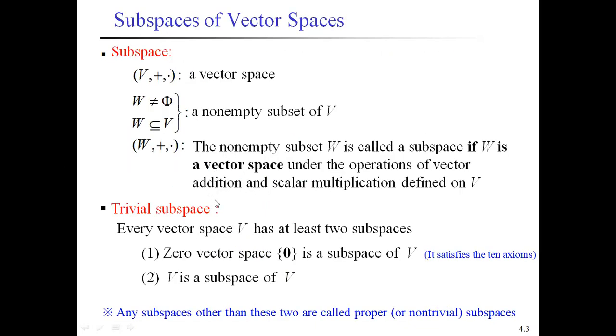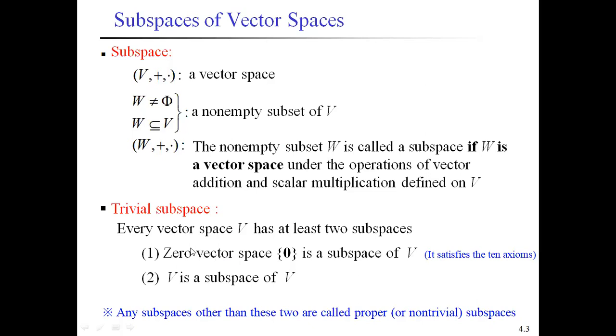Trivial subspaces. Every vector space has at least two subspaces. One is the zero vector space, which contains only the zero vector. It always forms a subspace of V because it satisfies all 10 axioms. Then we say that the zero vector space is a subspace of V. And V itself is a subspace of V. That's why every vector space has at least two subspaces.